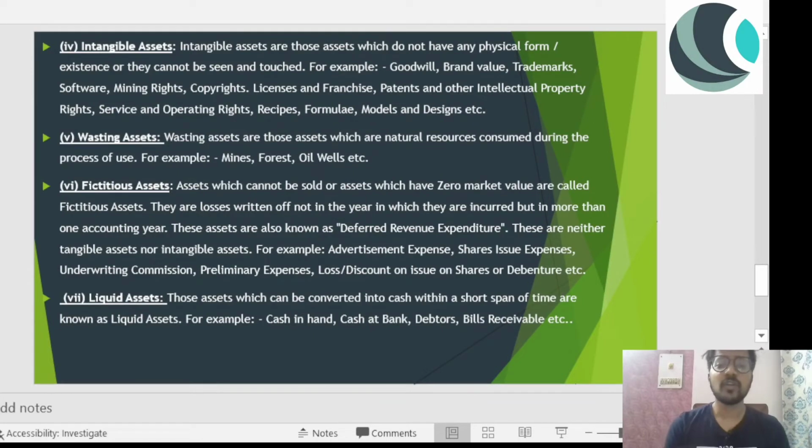The first one is intangible asset, the opposite of tangible asset. These are assets which do not have any physical form or existence, and they cannot be seen or touched. For example, goodwill. We associate great goodwill with Tata because they have built a reputation over time.